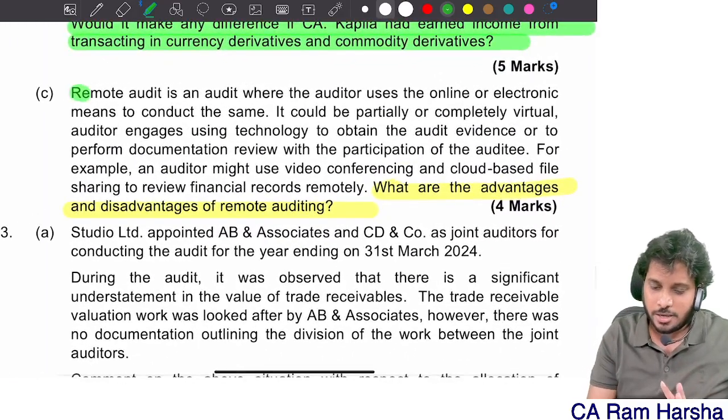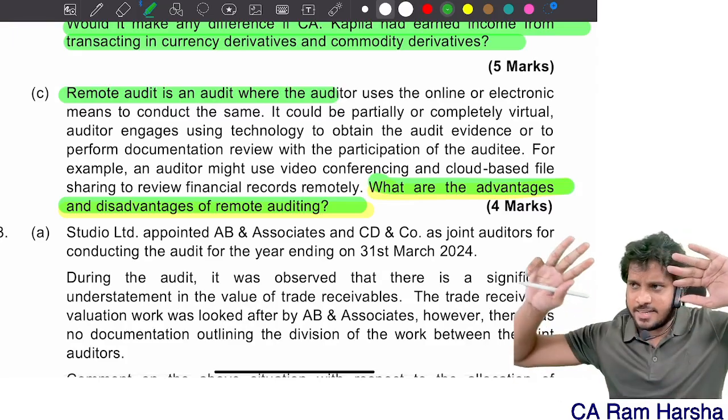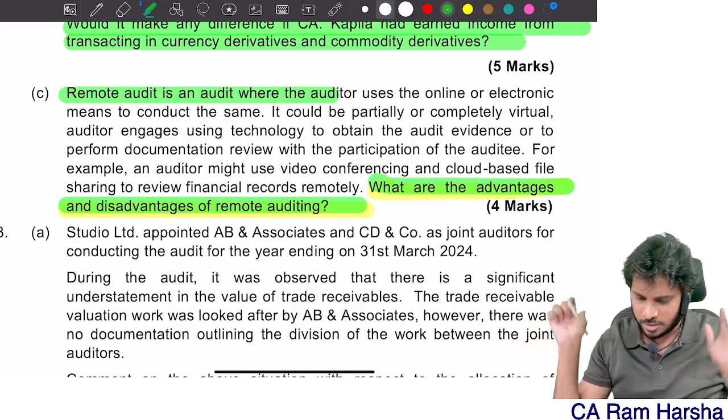Then remote audit. What are the advantages and disadvantages of remote auditing? Any three advantages, three disadvantages. You just have to write. Straight question.